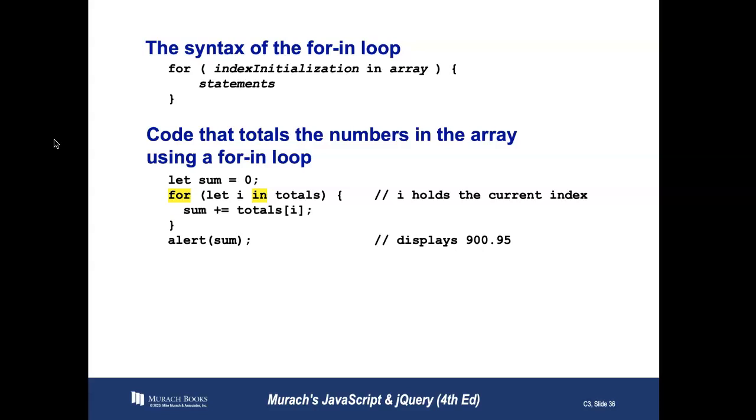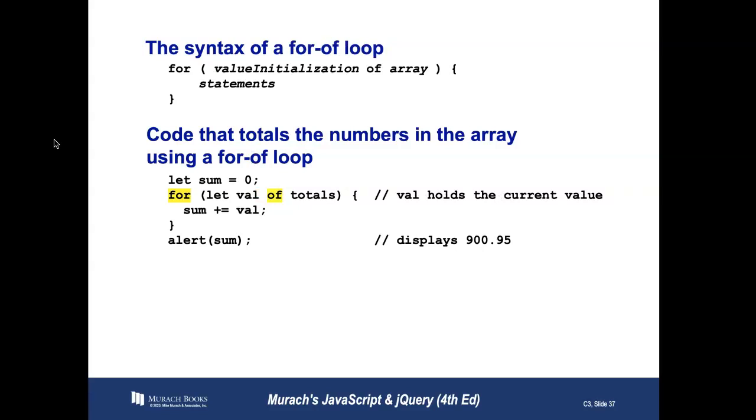But I'm saying for, as long as i is in totals, let's sum the totals. So the for in breaks apart an array. It breaks apart our totals array into indices because each turn of that loop, i will be each index. And that's why at the top it says index initialization in array statements.